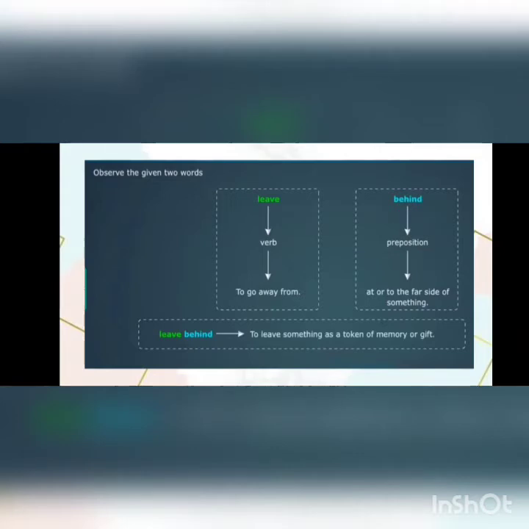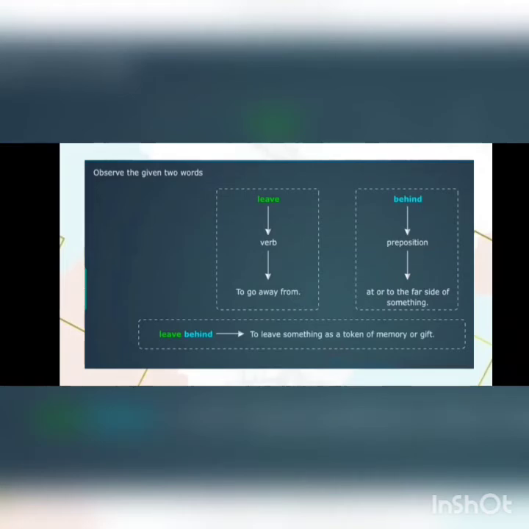Observe the given two words, students. Leave behind. Leave is a verb which means go away from, and behind is a preposition. It means at or to the far side of something. Leave behind means to leave something as a token of memory or a gift. For example, my grandfather had left behind 100 crores property.